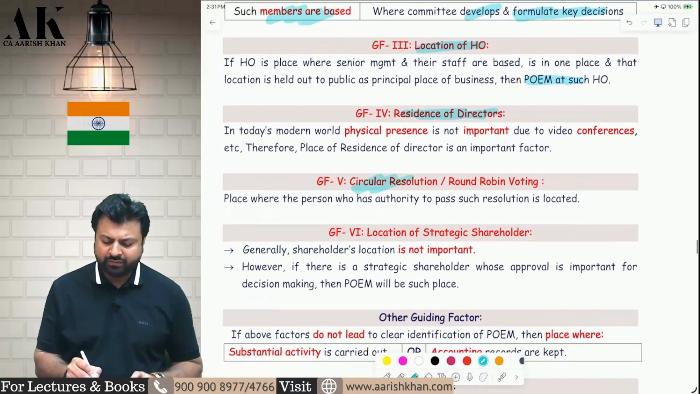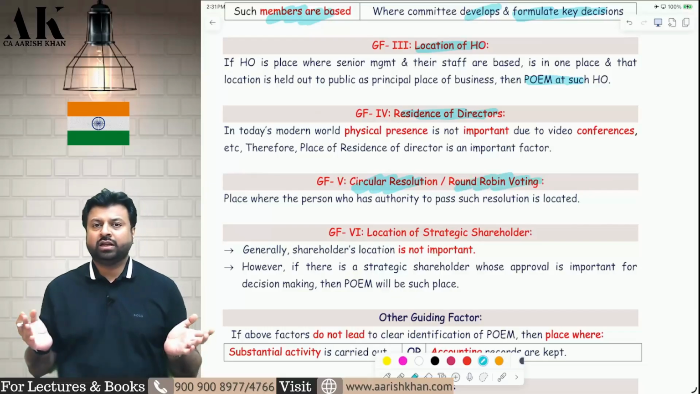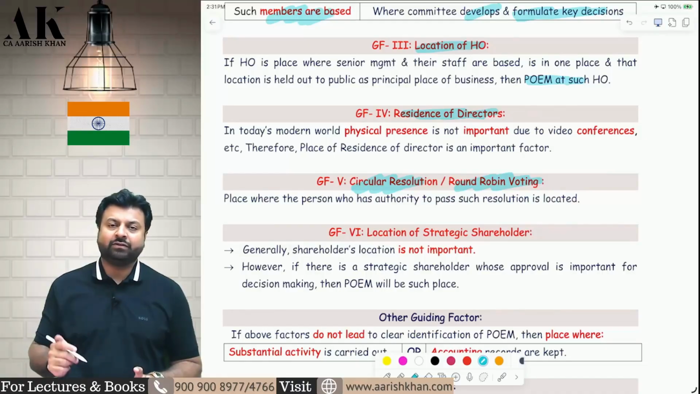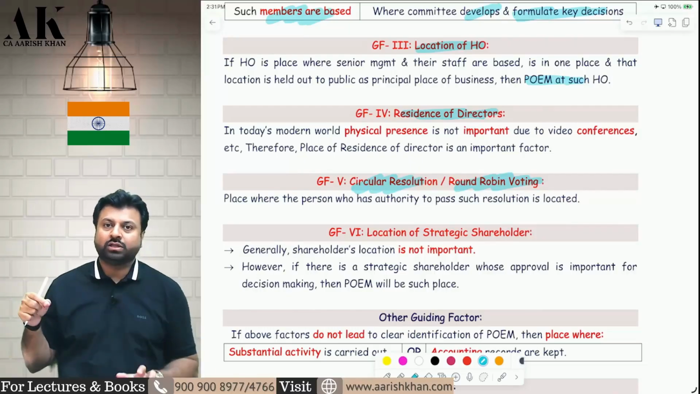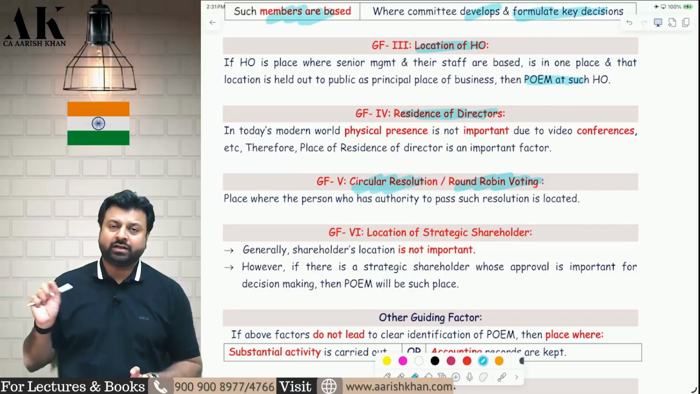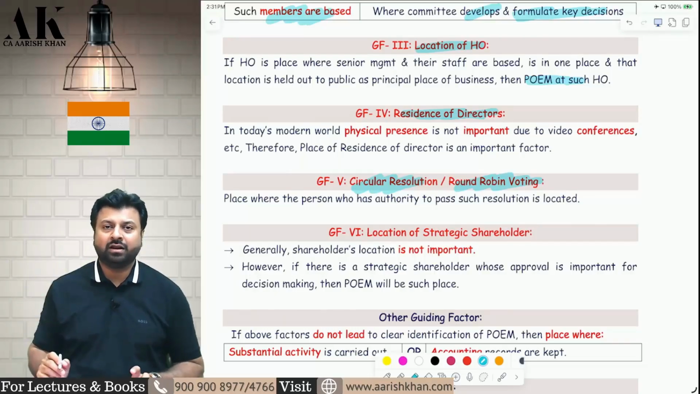Then you need to find out where circular resolution or round robin voting is done. What is a circular resolution? It is given under section 175 of the Companies Act 2013, which I have told you in the class, that one director will pass the resolution at his home and then pass it on to another director, and then the other director will pass the resolution at his home. Nobody will meet each other. They will pass the resolution to each other, and a particular project or particular thing will be processed through that particular resolution.